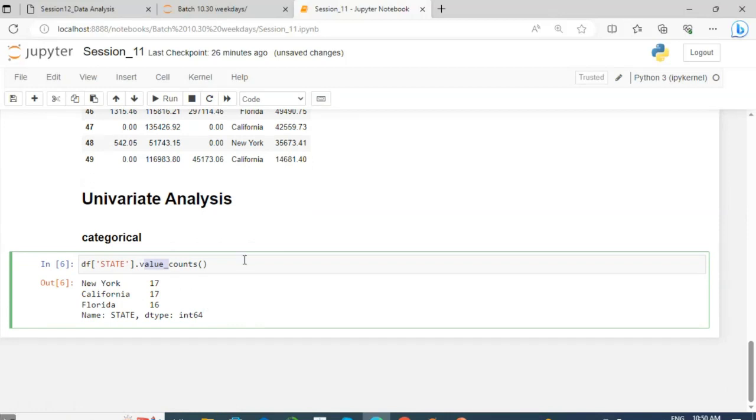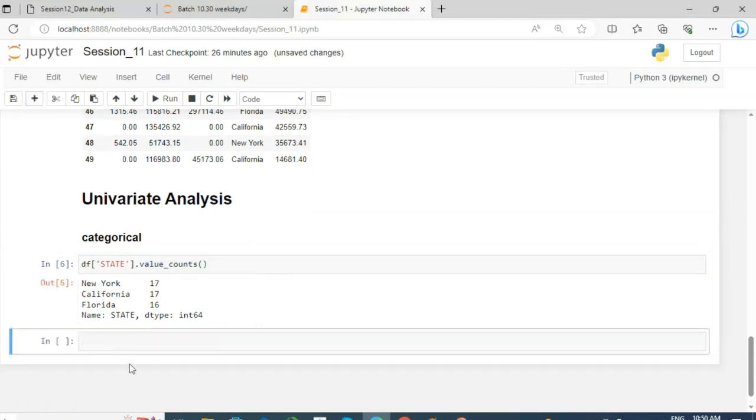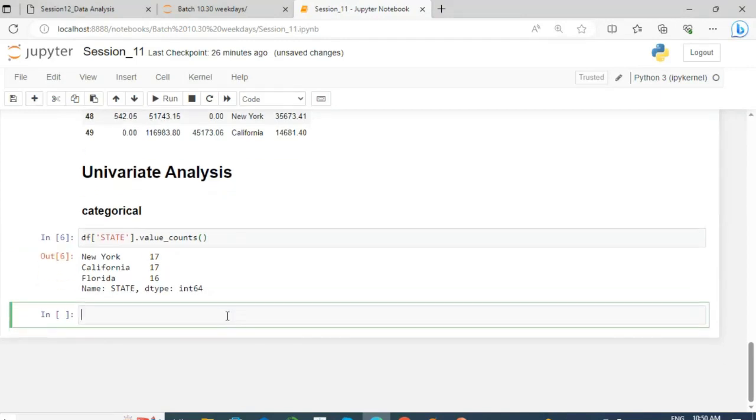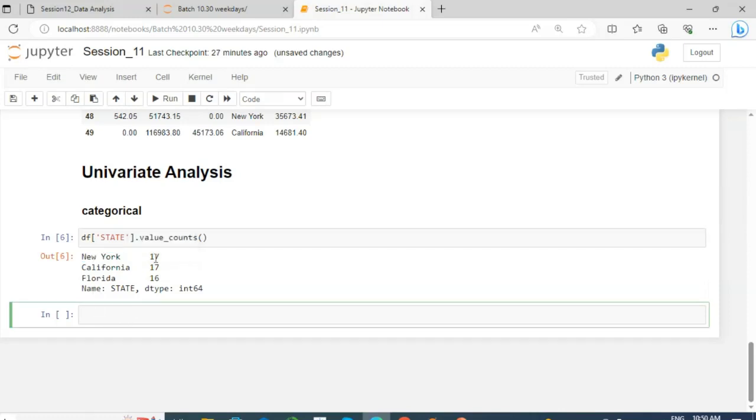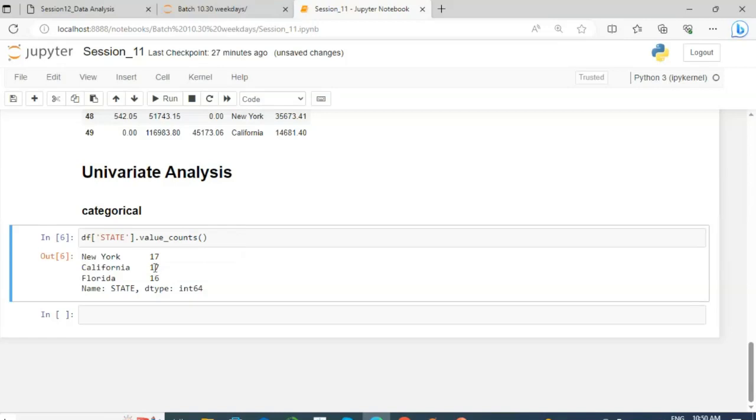So this is the first technique of univariate analysis. There are three unique values, New York, California, and Florida, and here we have the count of all these categories. This comes under data summarization. We summarize this data.